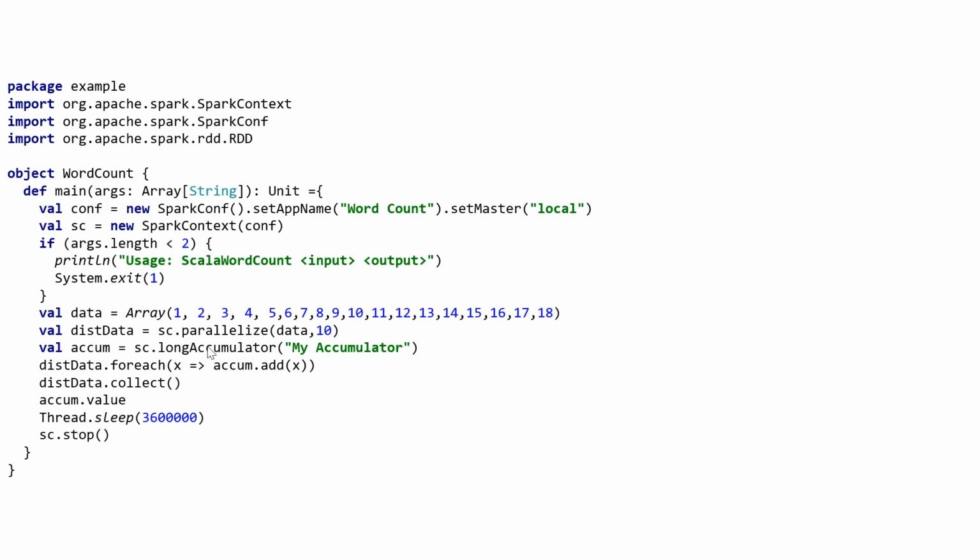I'm performing one action on this RDD, foreach, which adds the value to the accumulator. Remember that if the accumulator is updated in an action, and foreach is an action, then Spark guarantees that the operation on the accumulator will be performed only once.